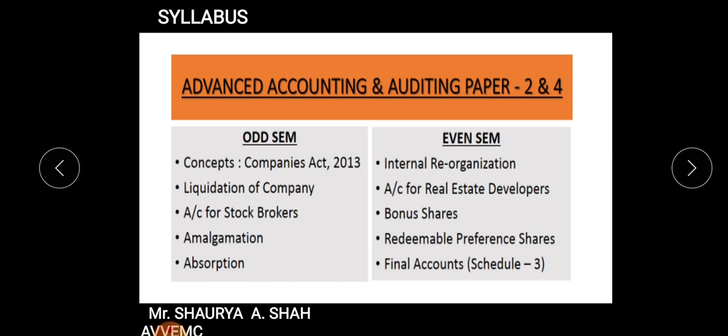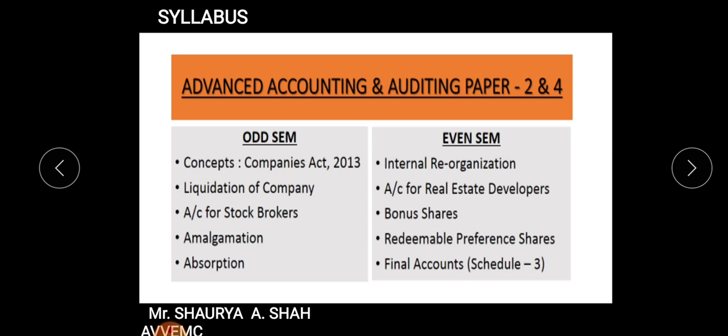But now we are going to study advanced accounting and auditing. Now for accountancy students, the paper will continue for 2 years. That is, papers 1 and 2 in this semester, 3 and 4 in the next semester, 5 and 6, 7 and 8. So you need to study entirely 8 papers of advanced accounting and auditing in the coming 2 years of your college. Fine. So in this semester particularly, if I say, the semester is very easy. You have only 5 chapters in your syllabus.